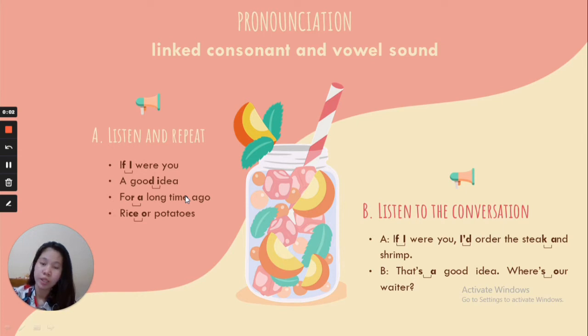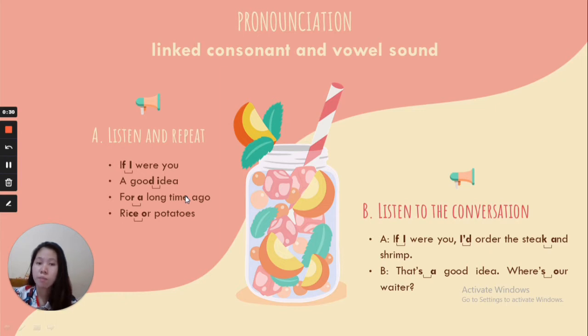Thanks for the opportunity. So now I will explain about pronunciation with consonant and vowel sounds. In this section, we will learn how to pronounce sentences in good English. Therefore, I expect you to pay attention to the way I say these sentences. This section has two parts, A and B. In part A, listen and repeat, for example.